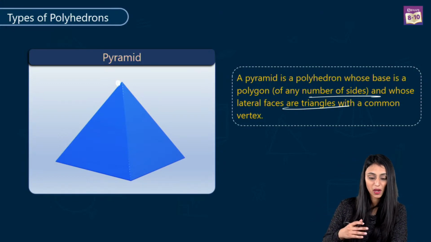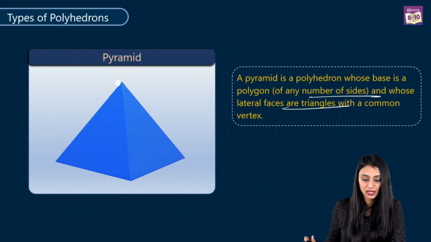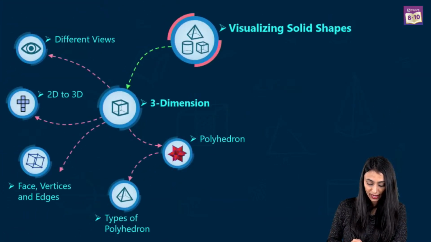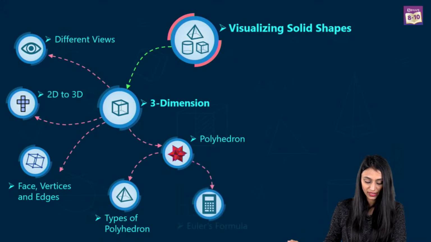Alright, so this was about the different types of polyhedrons. Now let's move ahead and see what we have next.